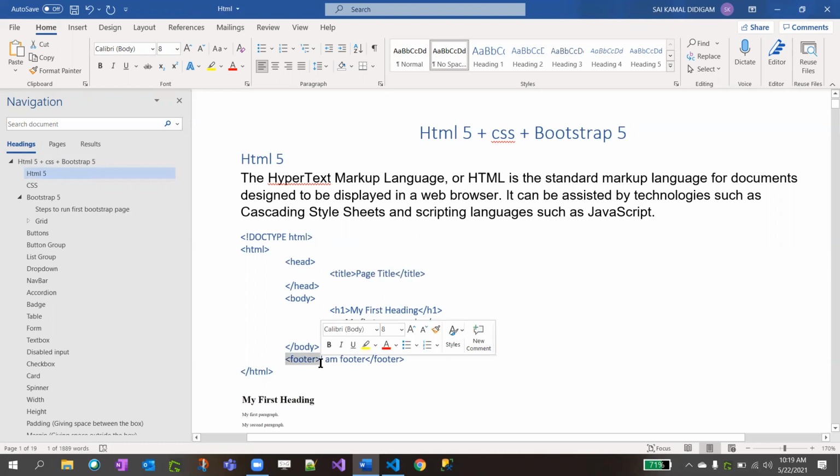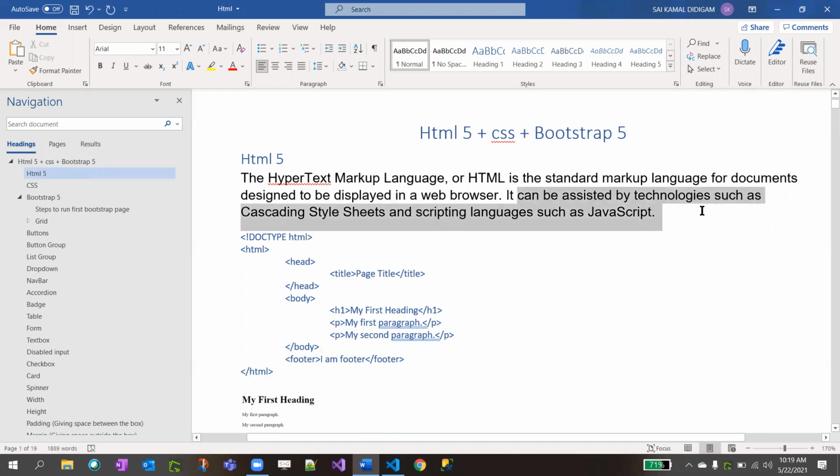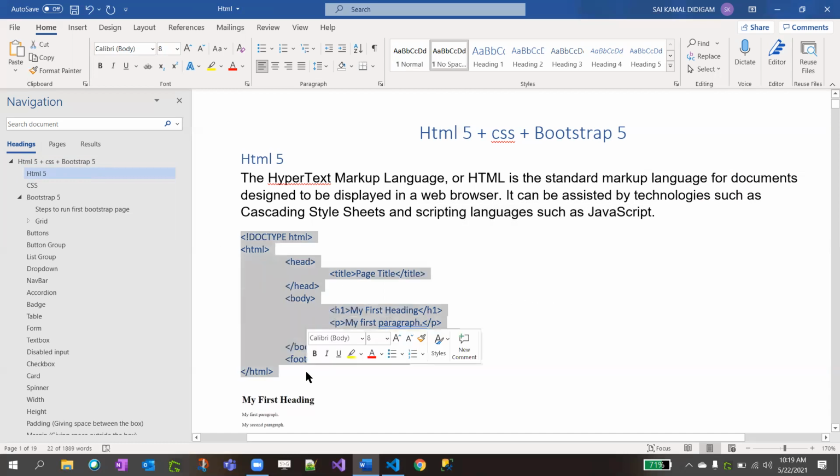This title is nothing but what shows on your browser. I will come to that point. As I said, HTML is Hypertext Markup Language. It's also a kind of programming language. For documents, like loading pages in a web browser, we use HTML. It can be assisted by technologies such as CSS and scripting languages such as JavaScript. This is for displaying components and elements in the web page.